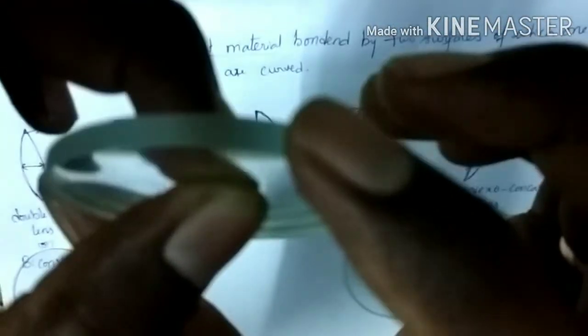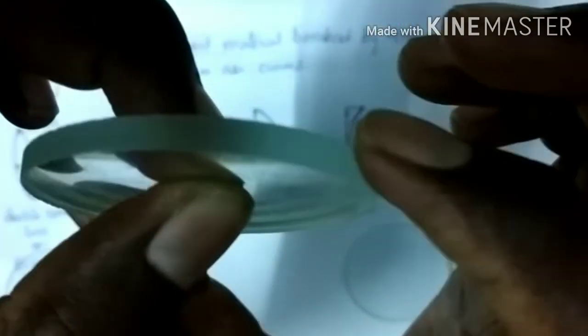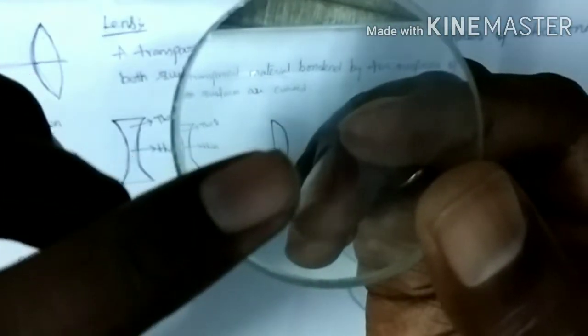You can observe the two curved surfaces. The two curved surfaces are concave curved surfaces. So it is thin at the middle and thick at the edges. This type of lens we call a biconcave lens.